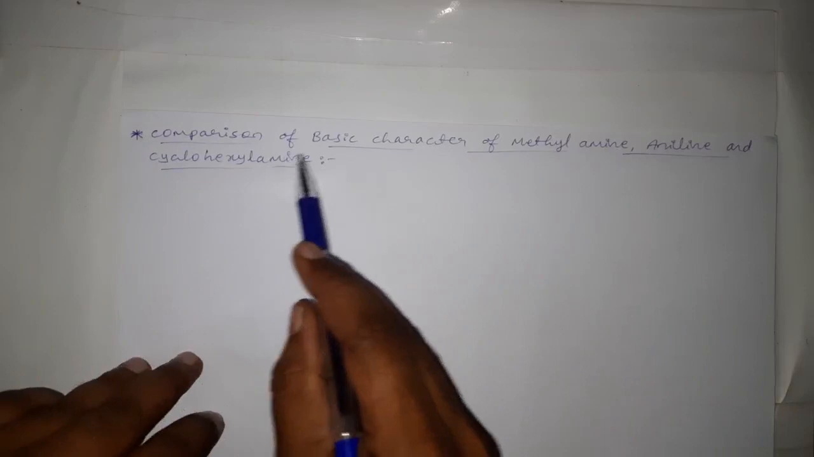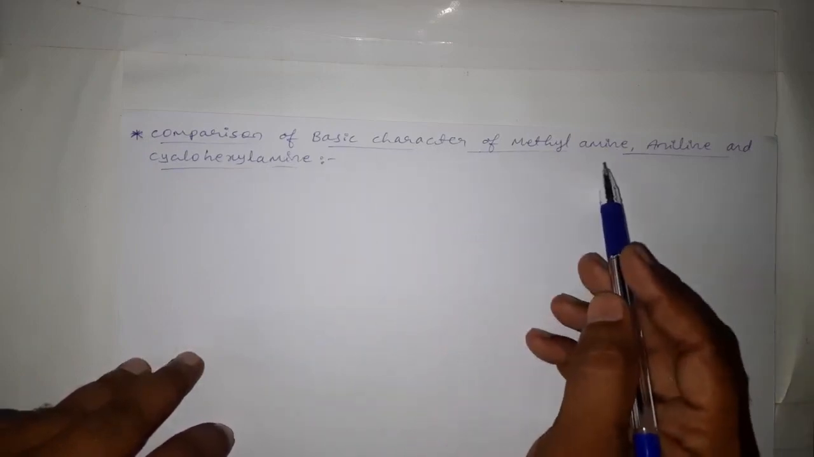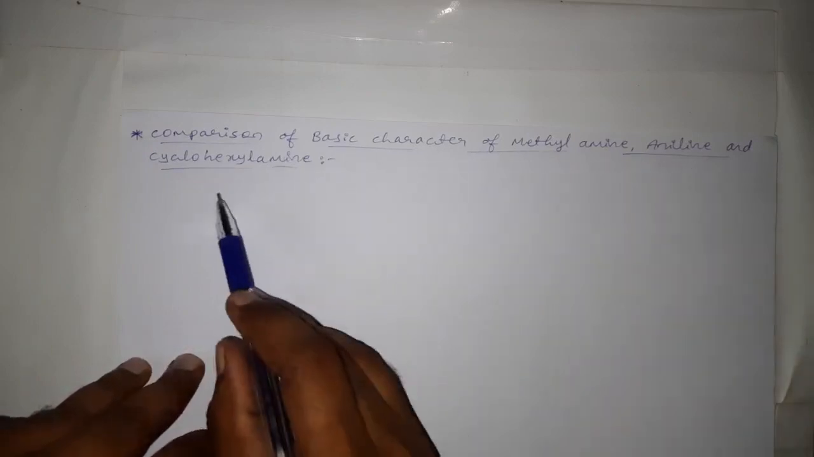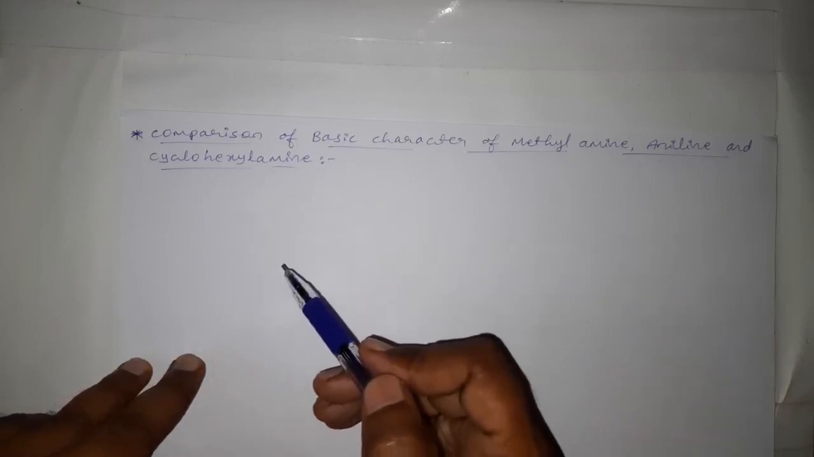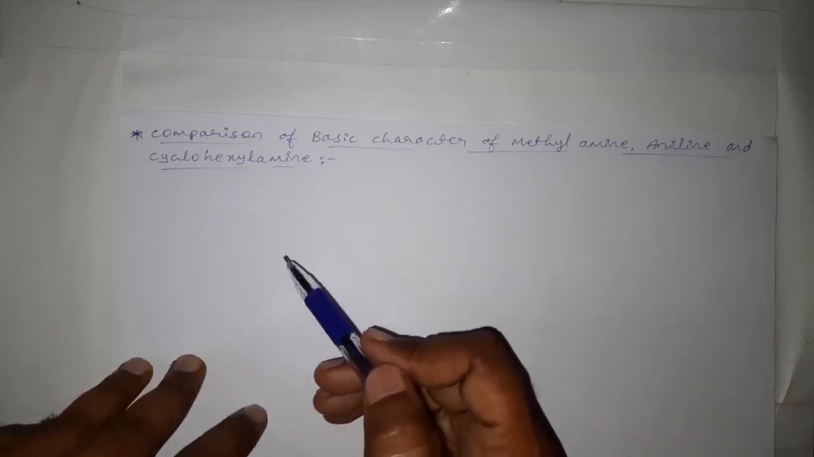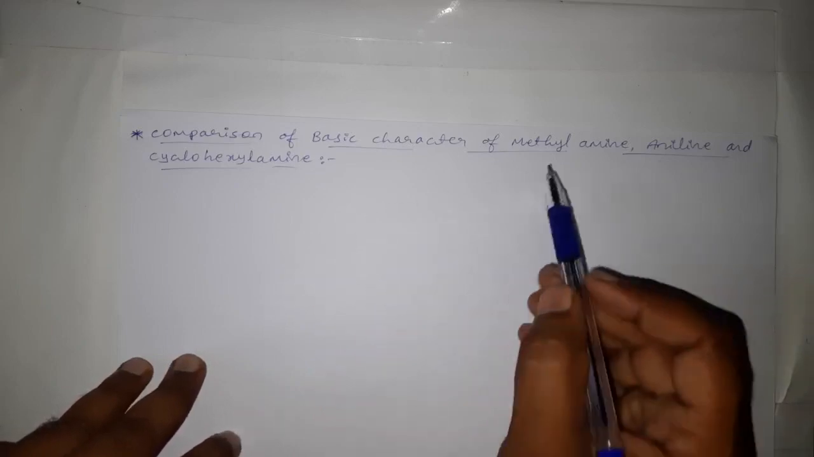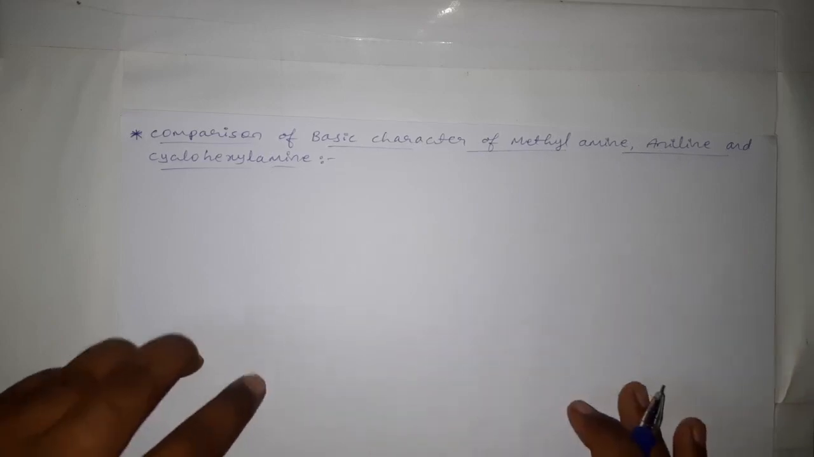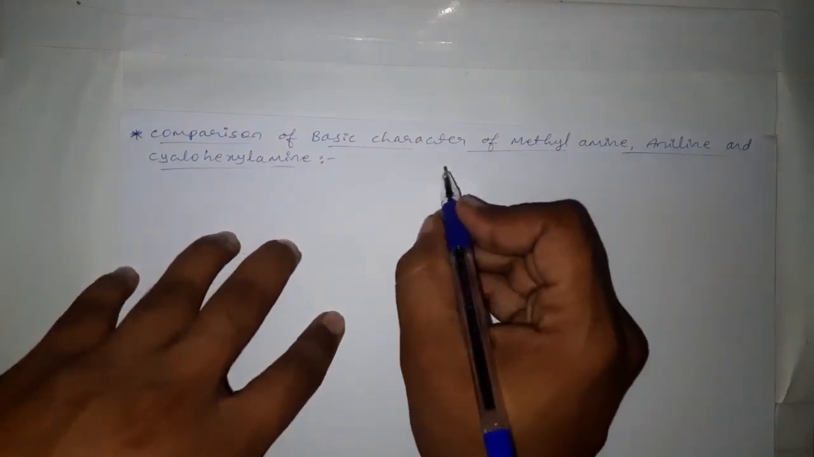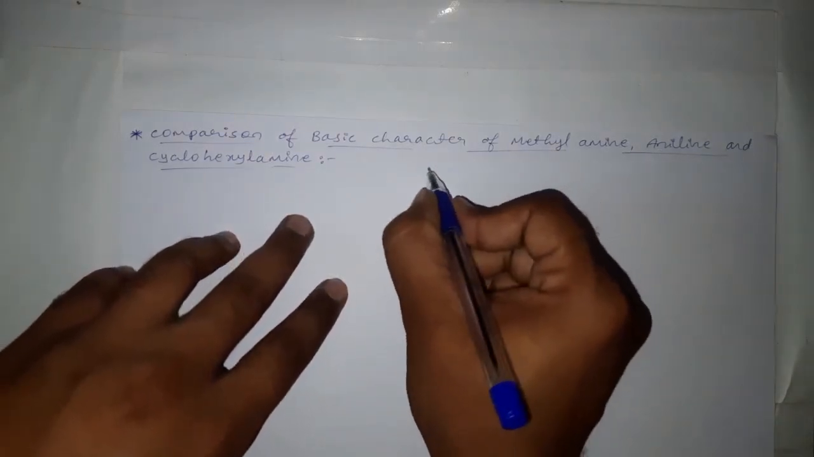Hello students, in this class we are going to discuss the comparison of the basic character of methylamine, aniline and cyclohexylamine. That is, here we are going to compare the basic character between methylamine, aniline and cyclohexylamine. Okay, and we know that amines are the derivatives of ammonia.